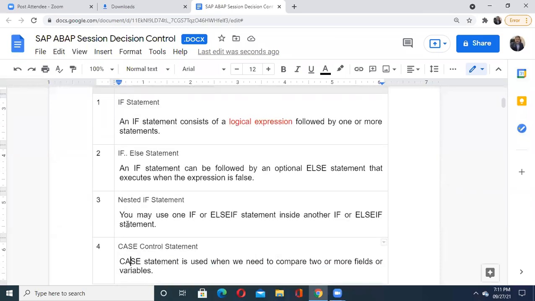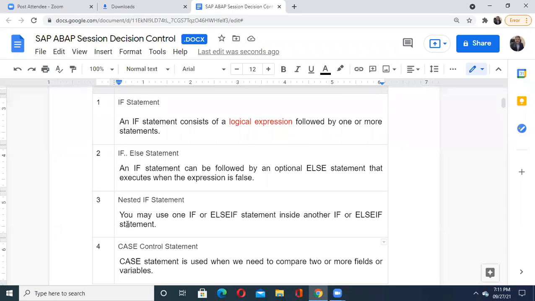Similarly, there is a nested if statement. Sometimes we have to combine different if else statements together, and then we may have nesting of if else one inside another. You may use an if or else if statement inside another if or else if statement, then it becomes a nested one, just like we saw last time with nesting of the do statement or the while statement.